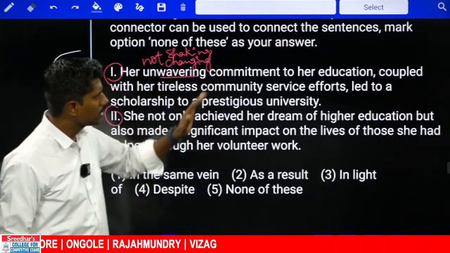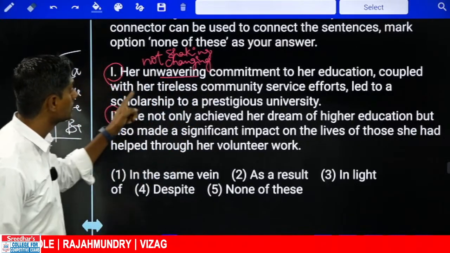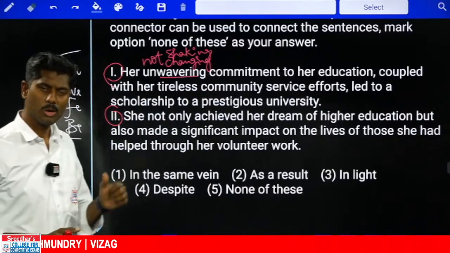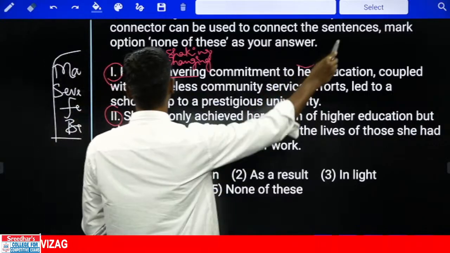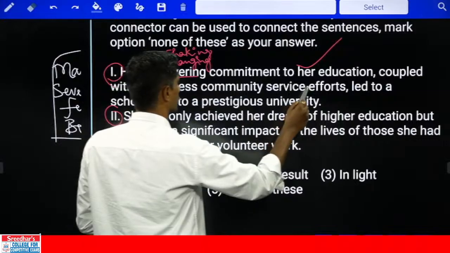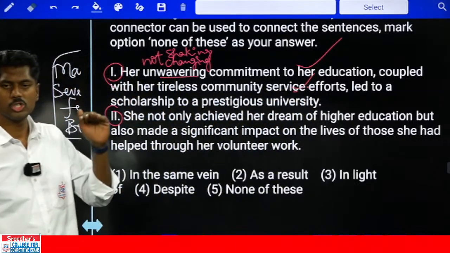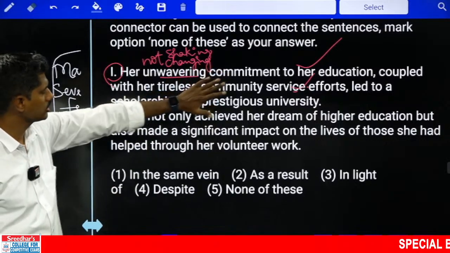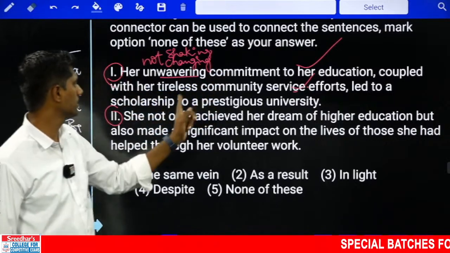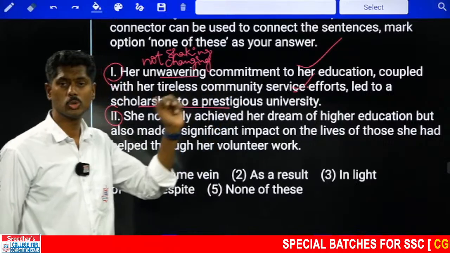Her unwavering commitment to her education coupled with tireless community service led to a scholarship to a prestigious university. Because of those two actions, she got a prestigious university scholarship.